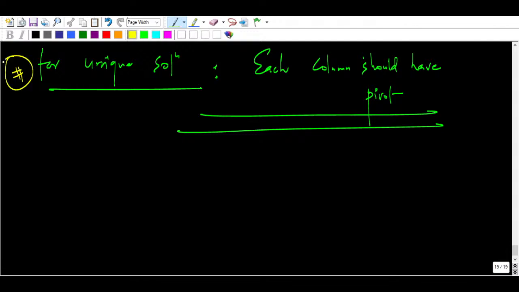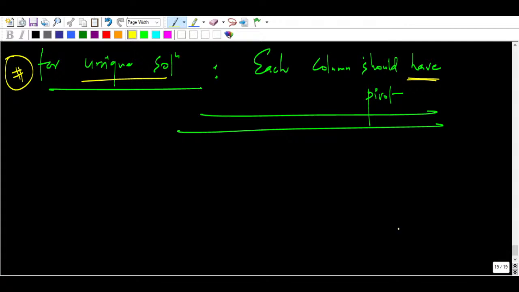Suppose in the options there is the term unique solution. Each column should have a pivot. If any column does not have a pivot, you can eliminate that option, because unique solution will never exist.